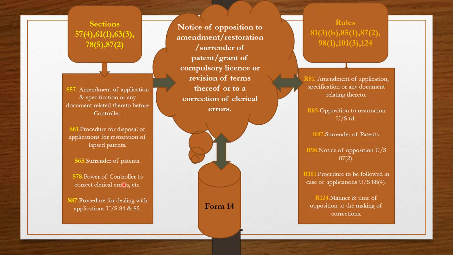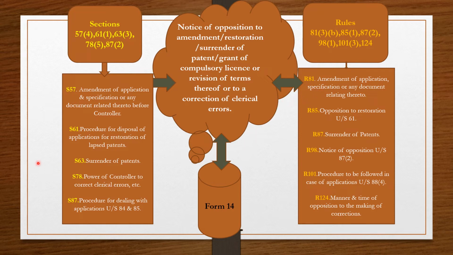As a whole, you can see there are a number of keywords. One keyword is amendment, one is restoration, one is surrender, grant of compulsory license, revision of terms, correction of clerical errors. Here you can relate these terms. Section 57 amendment of application, rule 81 amendment of application.